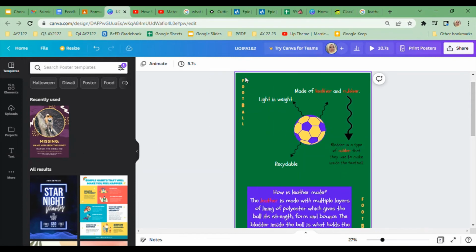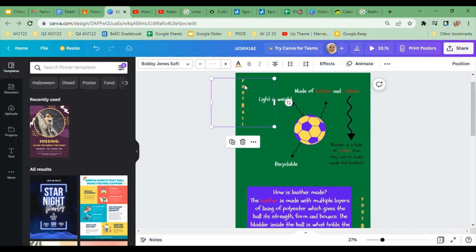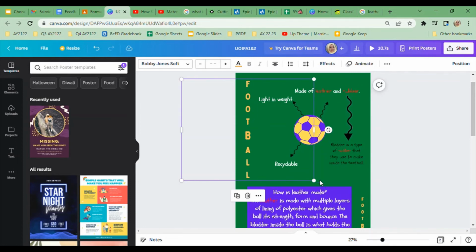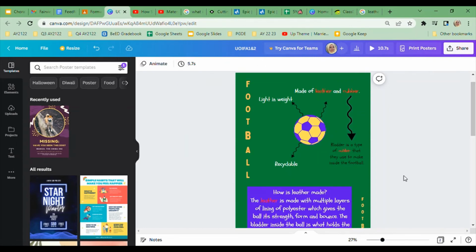So Ayman has written down the title football here, which is fine, but I'm going to make it a little bit bigger. I'm going to put it to the side, and Ayman, I want you to add a few more words here. It's not just going to be football. It can be something like how are footballs made. I want you to make the font bigger like this, so that when people look at the poster at first glance, they know what this poster is about already, although they don't know the details.